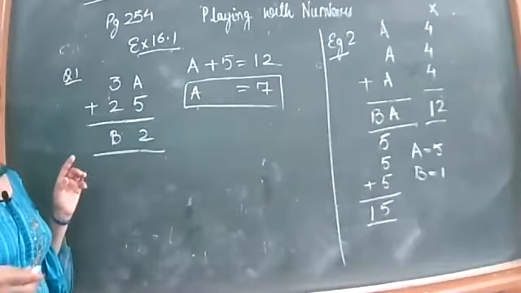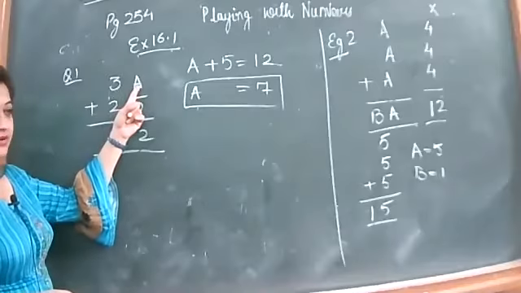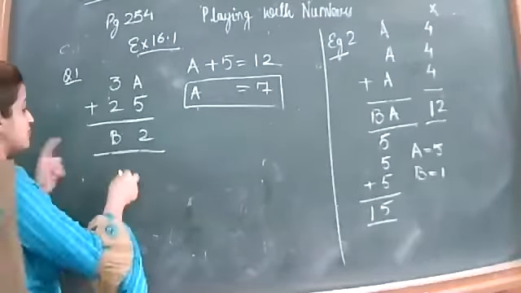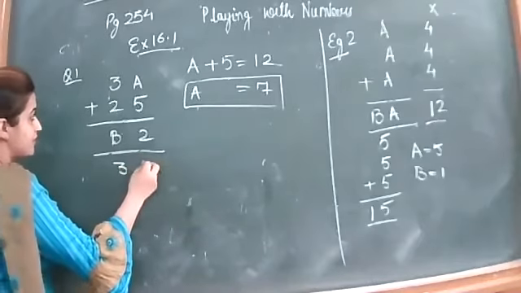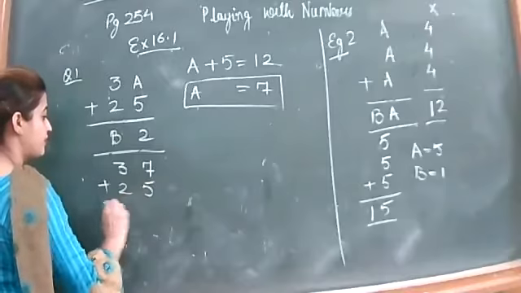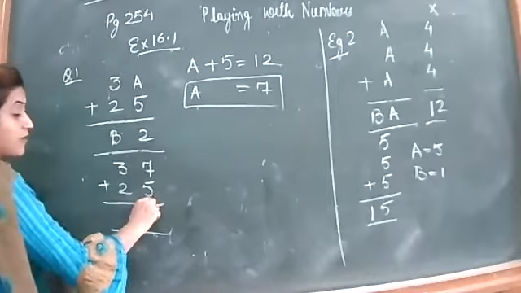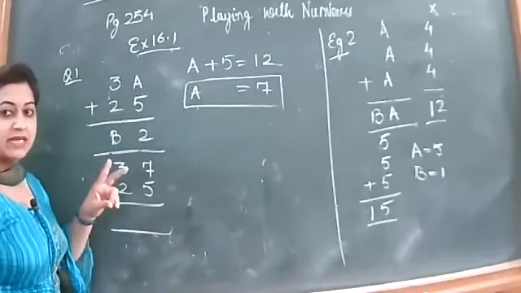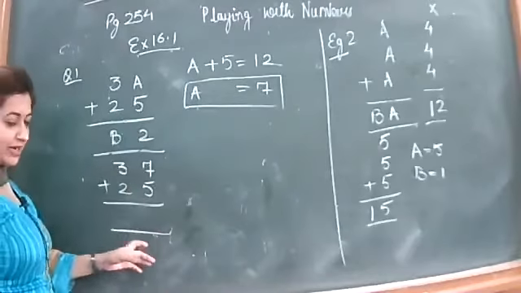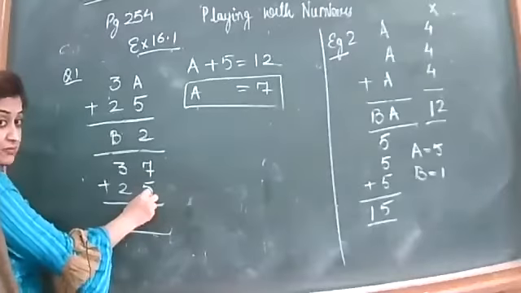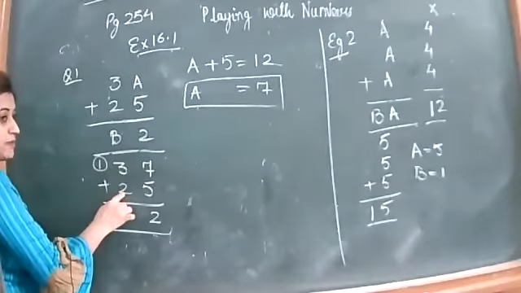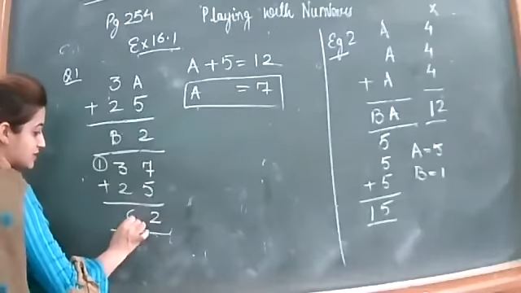Now, if I write 7 here, what will be the value of b? Now let's find that. 3, 7, 2, 5, add them. आपको दोनों वेरिएबल में से एक मिल गया, a की वैल्यू 7. Now I am going to add. 7 plus 5 is 12, 3 plus 2, 5 plus 1, 6.